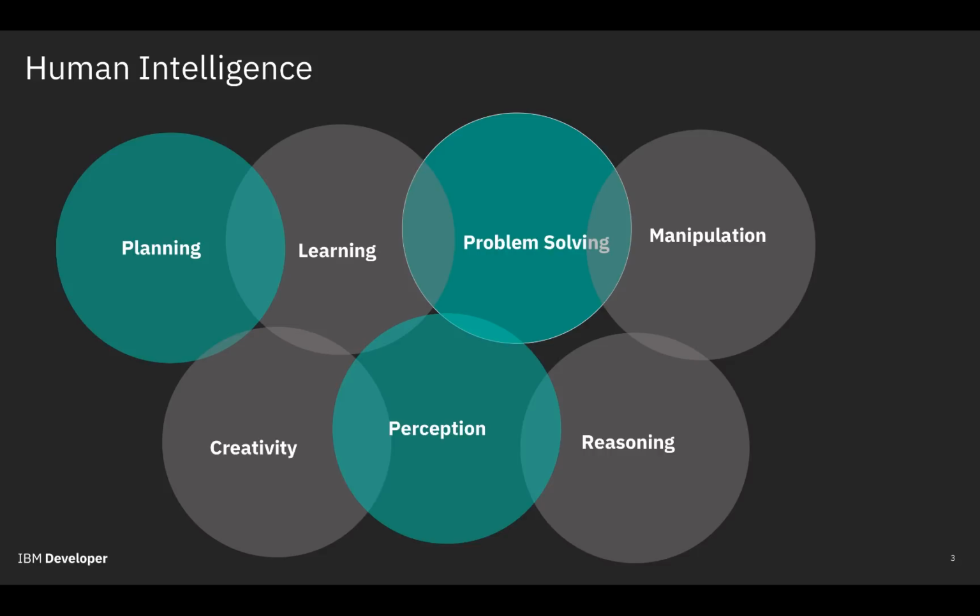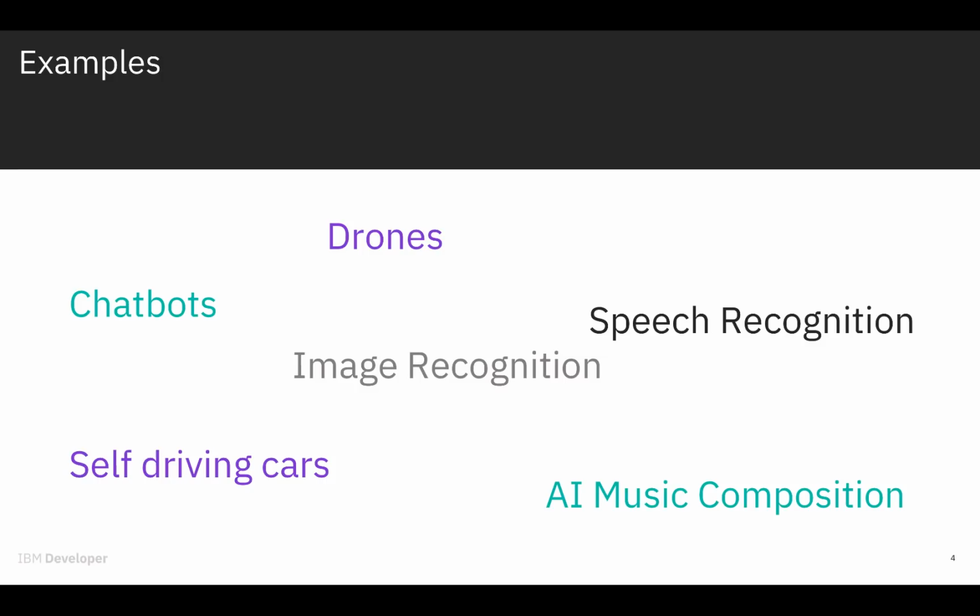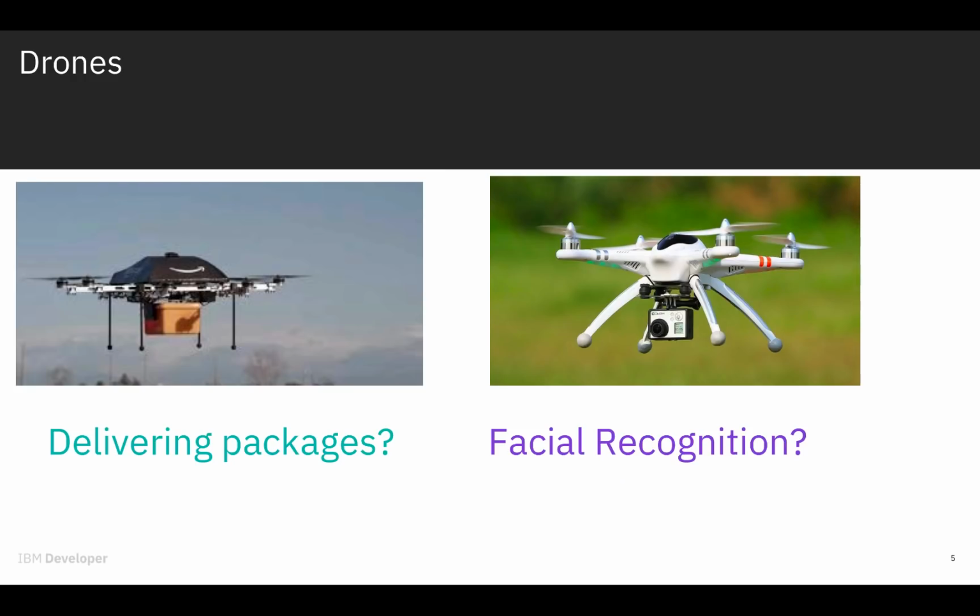If we can imitate human intelligence, well, what can we do with it? Here are some examples of AI systems existing today, or that may exist in the future. Some things you may be familiar with include chatbots, self-driving cars, being able to predict the future, AI doctors, speech recognition, AI music composition, AI image recognition, and of course, drones that use image recognition to conduct tasks. Some more specific examples of AI that can be used with drones include using AI and drones to deliver packages, or using camera sensors on drones to recognize faces in a crowd.